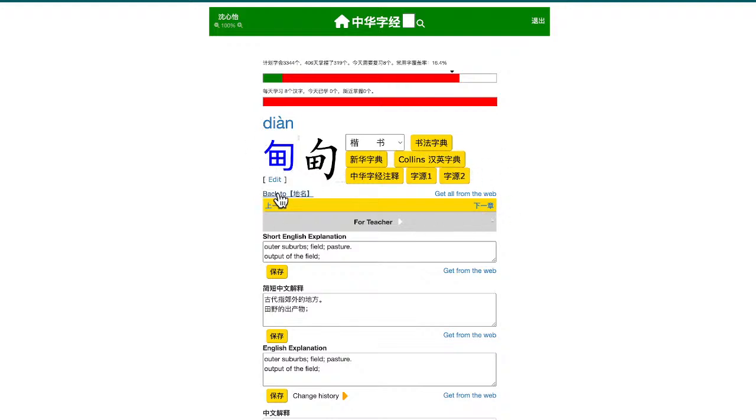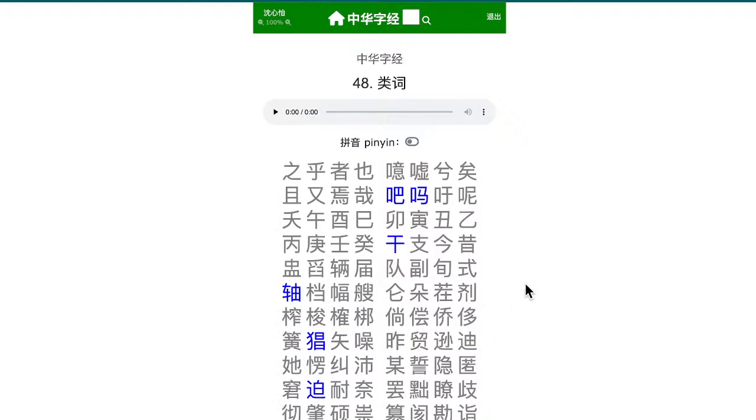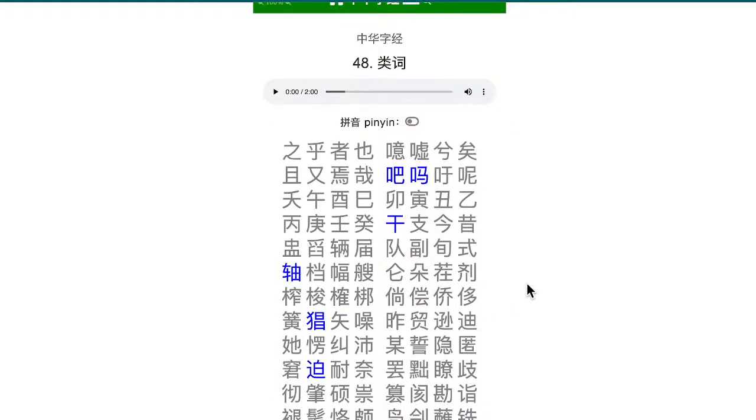Okay, and that's it for today. We covered 16 characters today, and tomorrow we're going to go to the next chapter, which is some special characters, many of which have a function in grammar, building sentence structures, things like that.